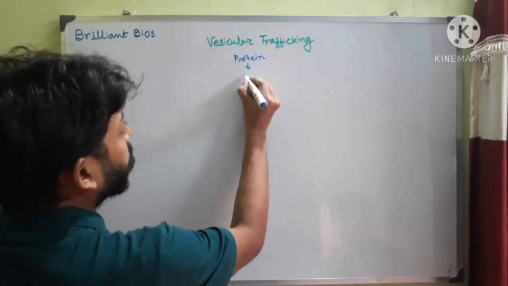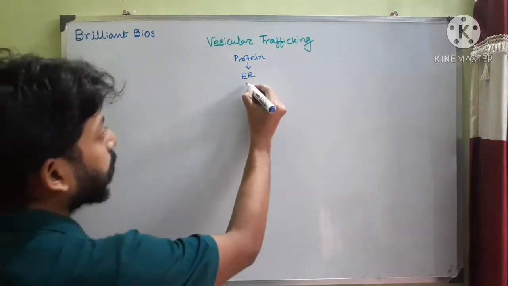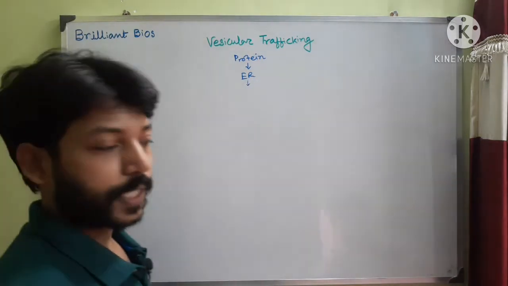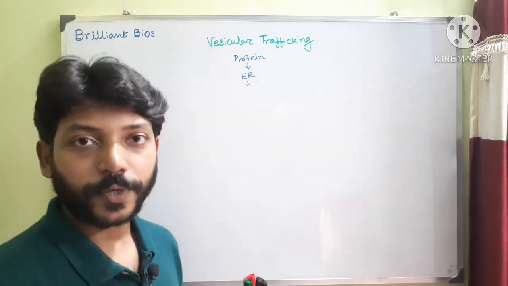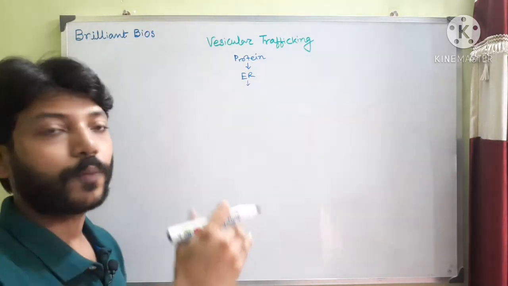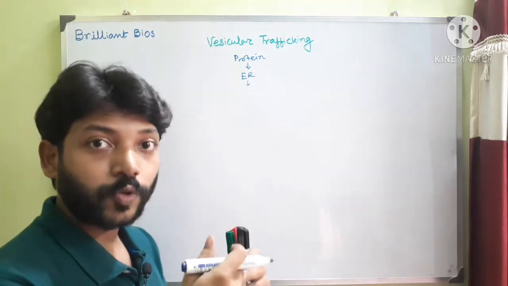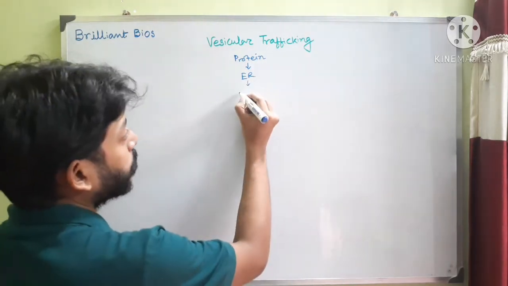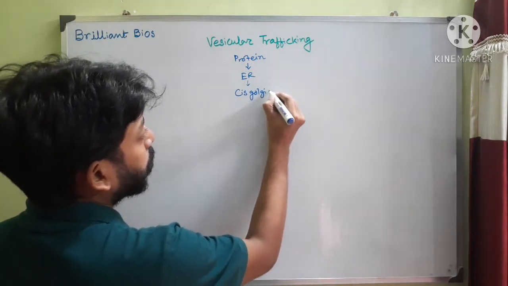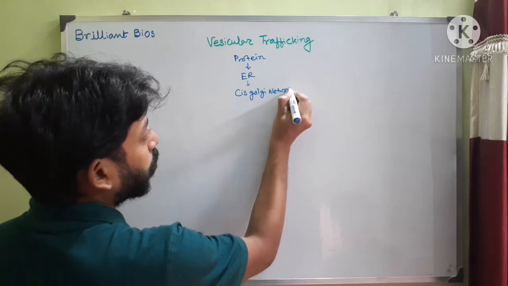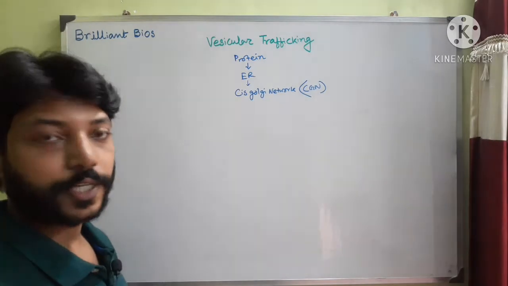So at first a protein enters inside the endoplasmic reticulum, which I have discussed in my protein sorting class. Then it will go through the Golgi complex. Why is it called Golgi complex? Because the Golgi apparatus or compartment is actually made up of different sub compartments. At first, the region that is very close to the endoplasmic reticulum is called cis Golgi network, or in short CGN.